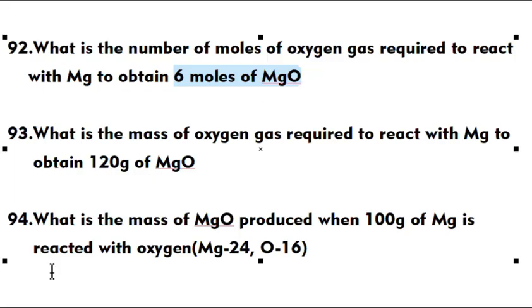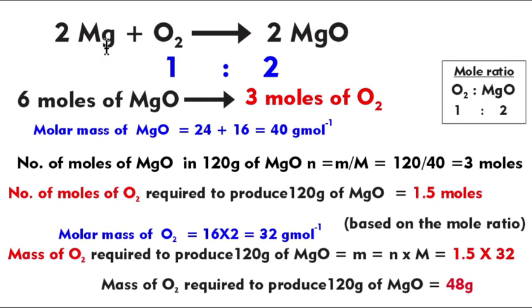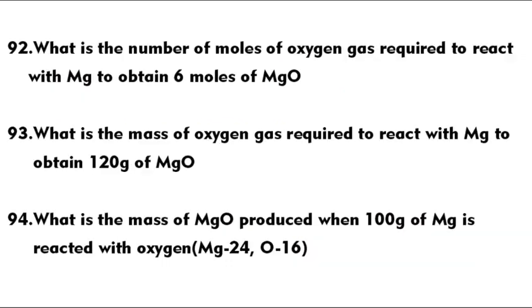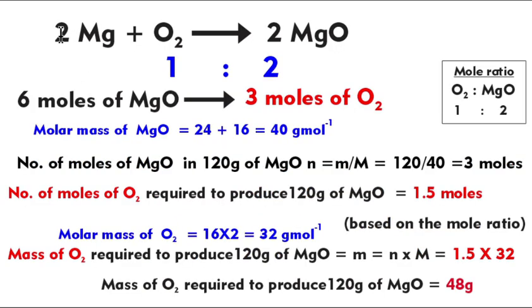When a question like this comes, what should you do? Number of moles of oxygen required to react with magnesium to obtain 6 moles of magnesium oxide. The first thing is you must write the balanced equation. Magnesium is reacting with oxygen. I have explained that when metals or non-metals react with oxygen, they give oxides. Oxygen means O2 gas. So let's write the balanced equation and take the ratios. Now they are asking about magnesium, oxygen and MgO. How many moles of oxygen are required to make 6 moles of MgO?